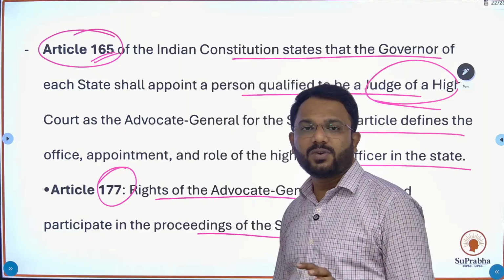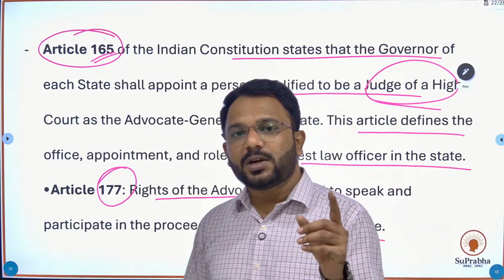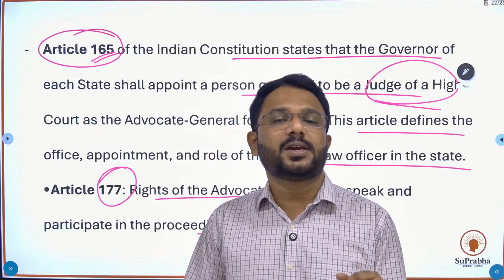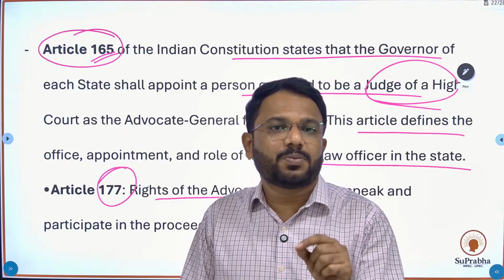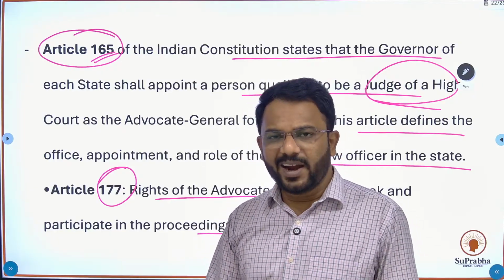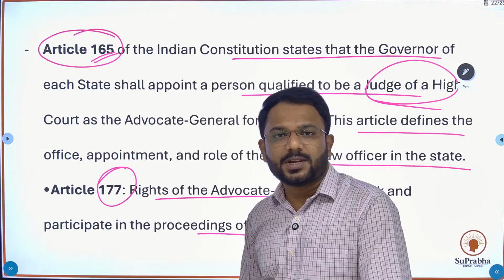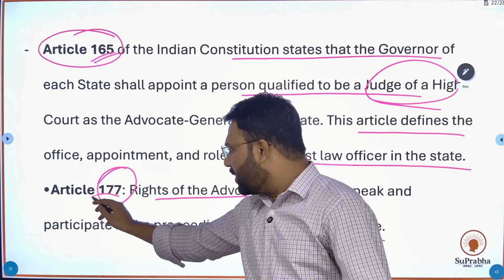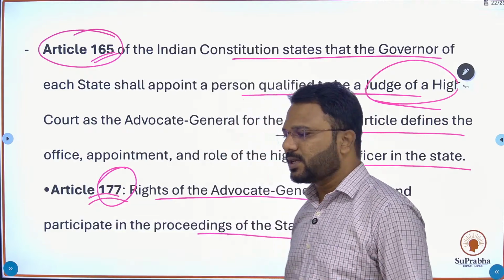So they might ask which article contains the provisions for the advocate general to speak and attend the proceedings of the state legislature. The answer would be article 177. Okay.